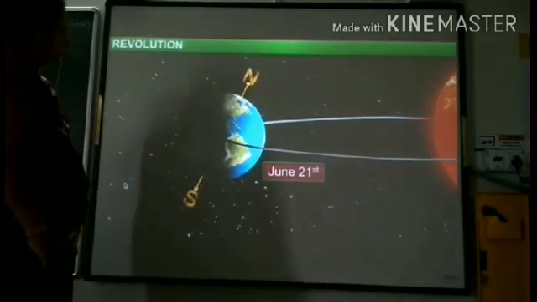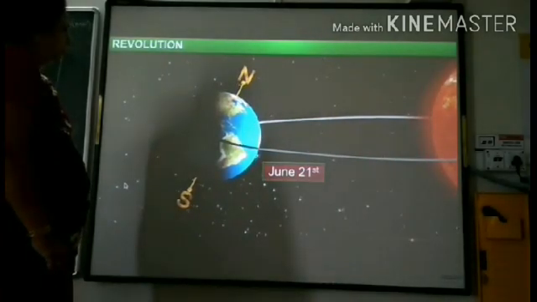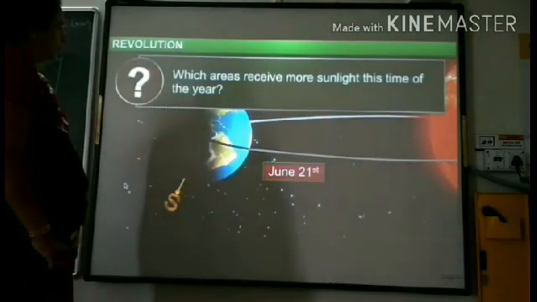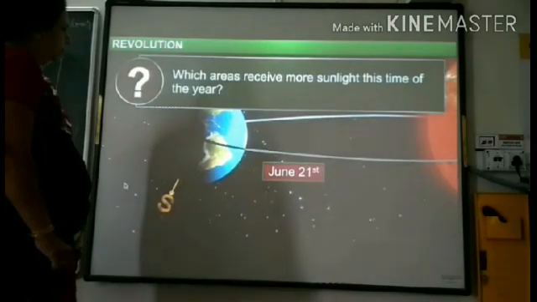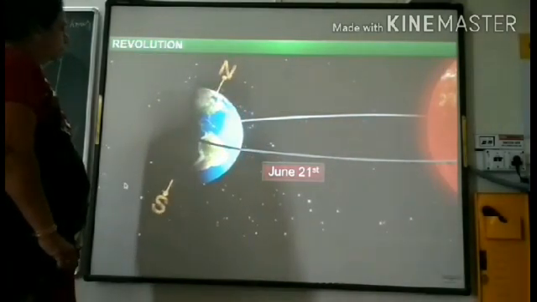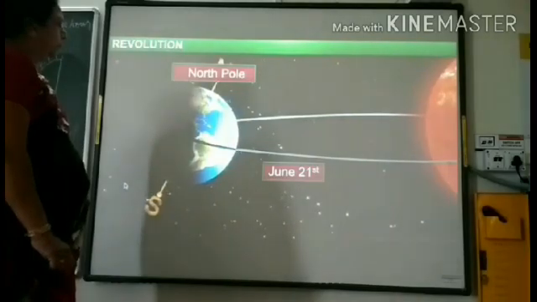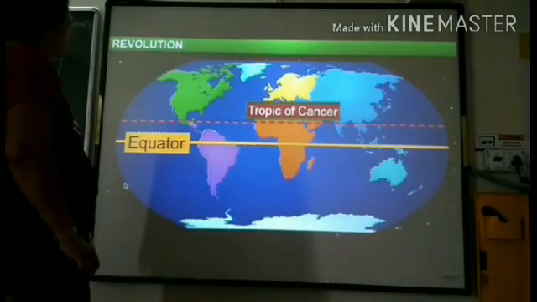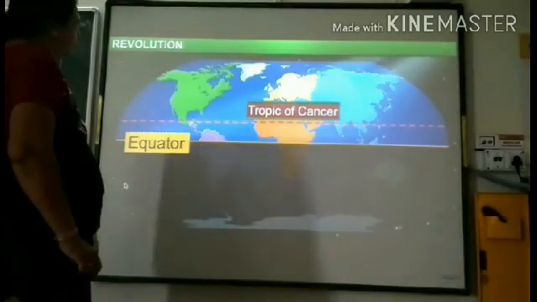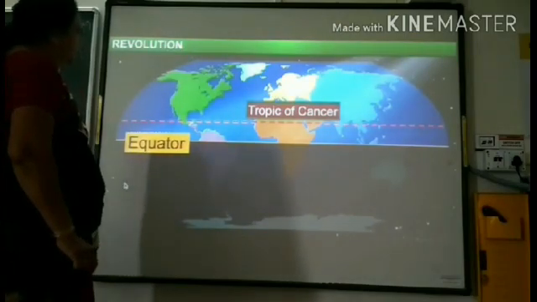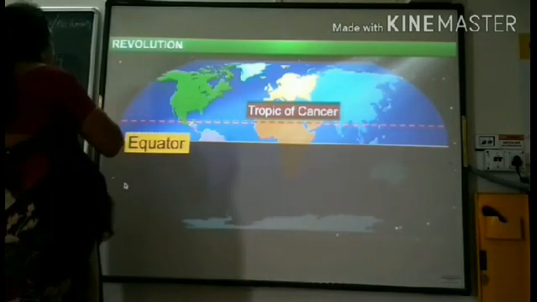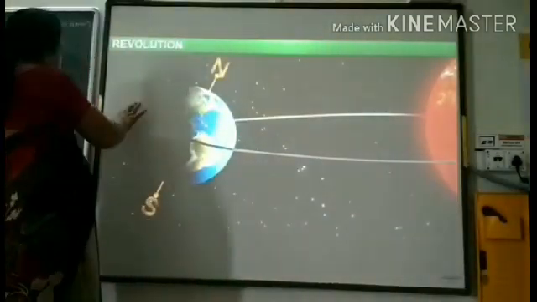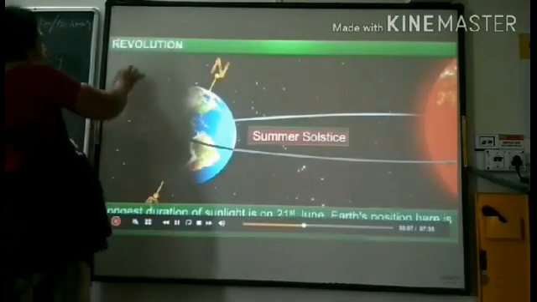On June 21st, the position of the Earth is as seen here. Try and identify the areas that receive most of the sunlight due to the tilt. As you can see, the North Pole is tilted towards the Sun. You recognize this area as the Tropic of Cancer. This area receives direct sunlight, and as a result, it is summer in the Northern Hemisphere. This position of the Earth is called the summer solstice.